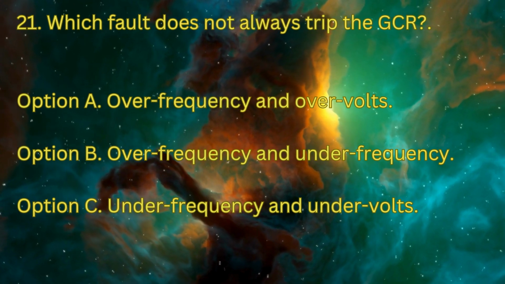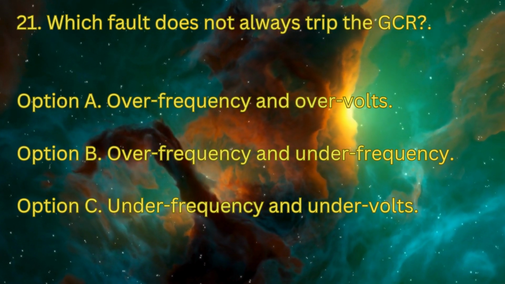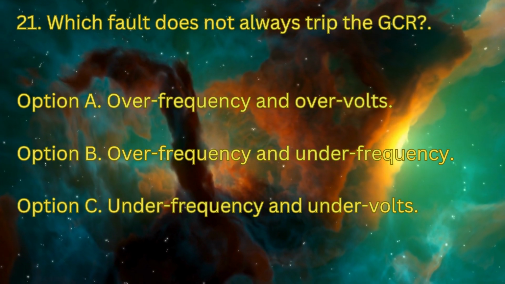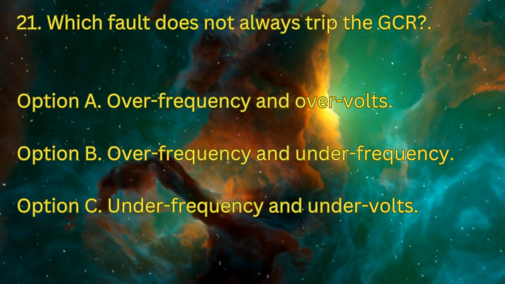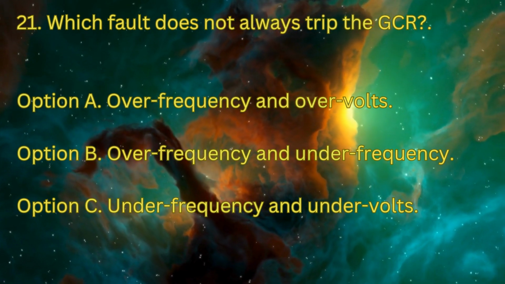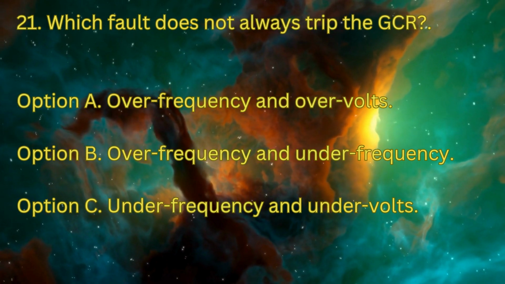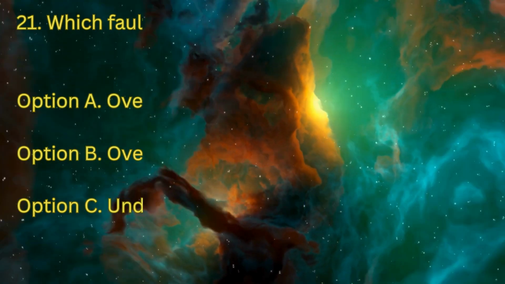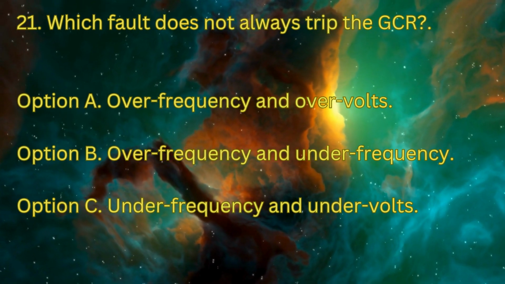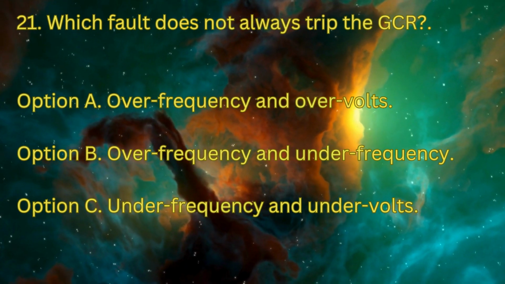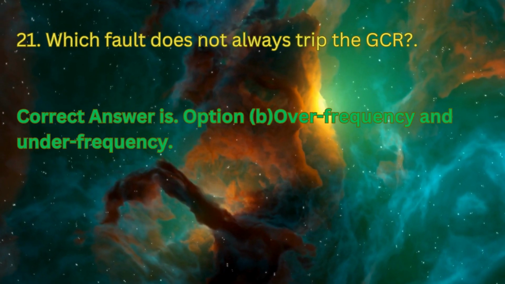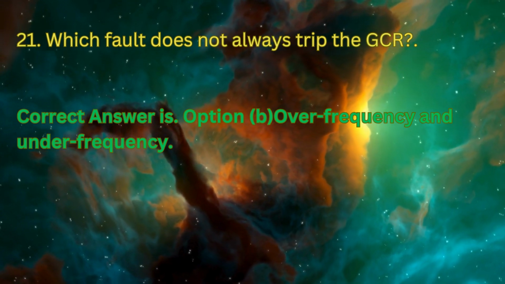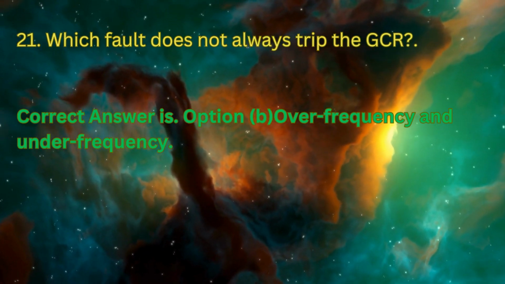Question number 21. Which fault does not always trip the GCR? Option A, overfrequency and overvolt. Option B, overfrequency and underfrequency. Option C, underfrequency and undervolt. The correct option is option B, overfrequency and underfrequency.